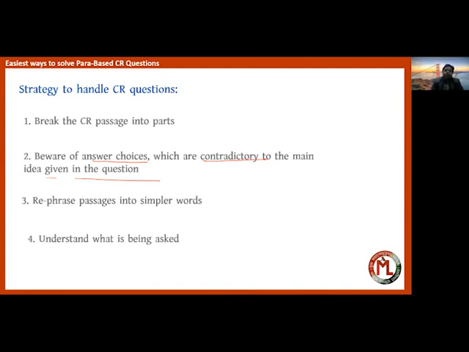And always try to understand what is being asked. Check and double check before entering an option answer, check and double check what exactly is being asked. So these are the main strategies, the main hooks that you should keep in mind before attempting CR questions for your CLAT.